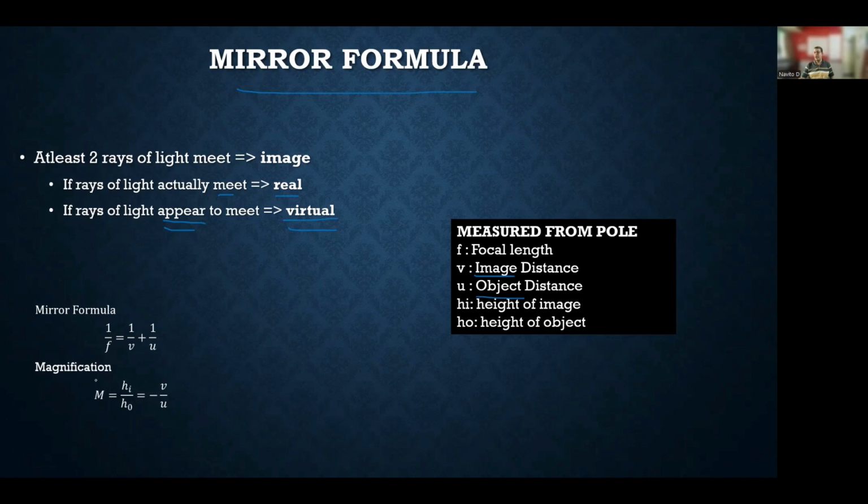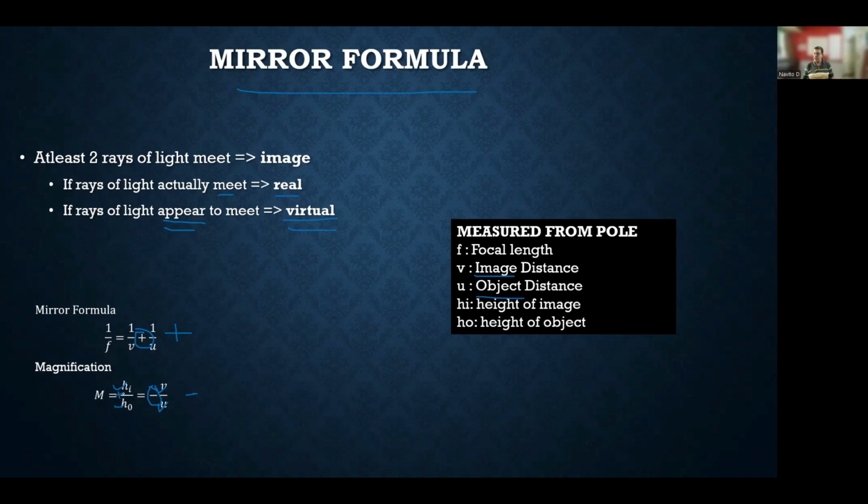And for magnification, we have 2 types of formulas. One is based on height and one is based on distance. So height of the image by height of the object is also equivalent to distance of the image with respect to distance of the object, with a negative sign. And you have to remember the negative sign. In the mirror formula, we have positive sign. In the magnification formula, wherever you have distance used, we use the negative sign. But for height, we use the positive sign.